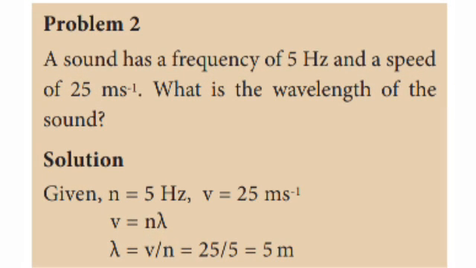Problem 2. A sound has a frequency of 5 Hz and a speed of 25 m s⁻¹. What is the wavelength of the sound? In that, given is n = 5 Hz, V = 25 m s⁻¹. V = nλ. Rearranging this equation, λ = V divided by n. So, substitute n and V values, λ = 25 divided by 5. So, the wavelength of the sound is 5 meter.